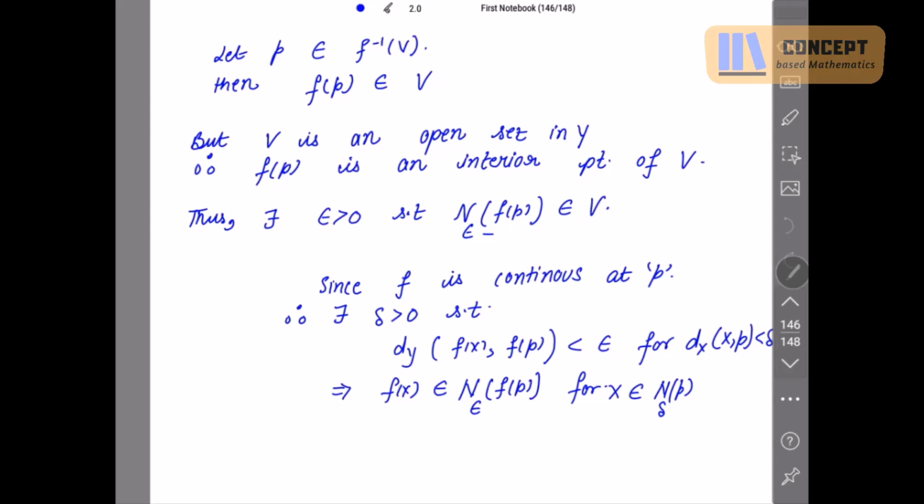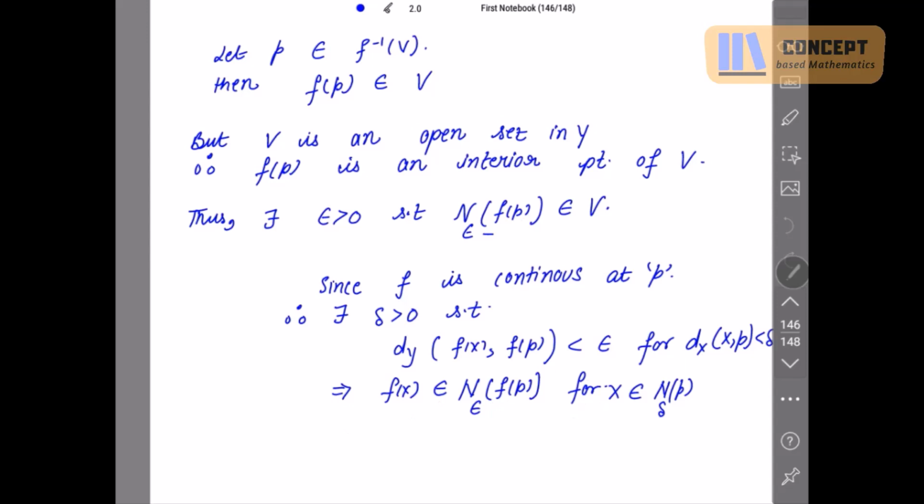Okay. Now what is given to us? f is continuous at p. Apply the definition of continuity. There exists delta positive such that the distance in y between f of x and f of p is less than epsilon, for distance in x between x and p less than delta. Now because the distance between f of x and f of p is less than epsilon, and the neighborhood of f of p has radius epsilon, the other point belongs to this neighborhood.